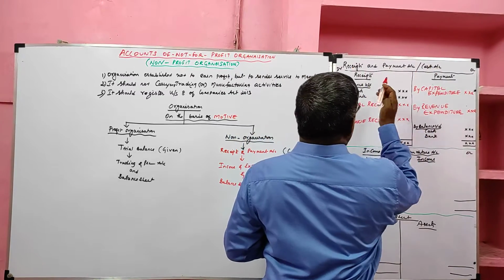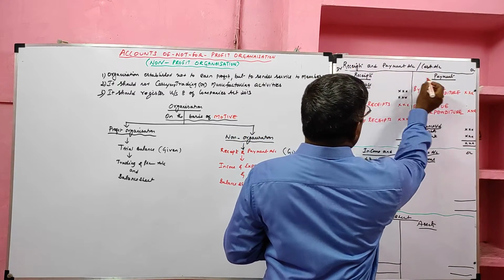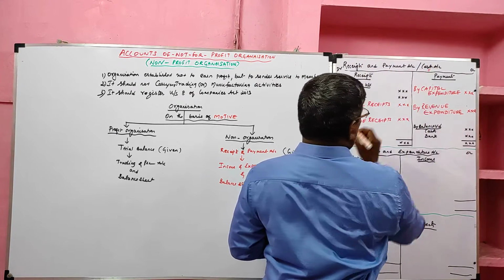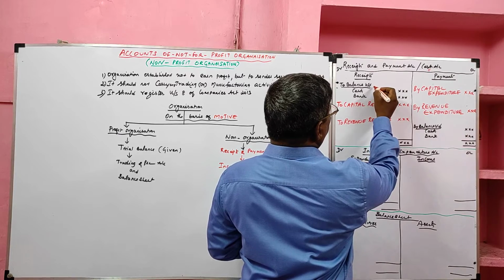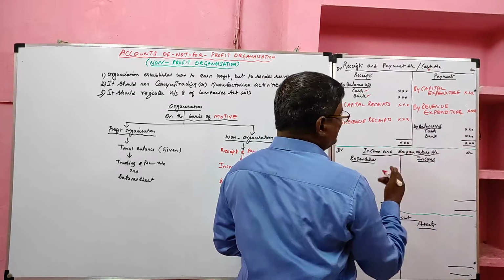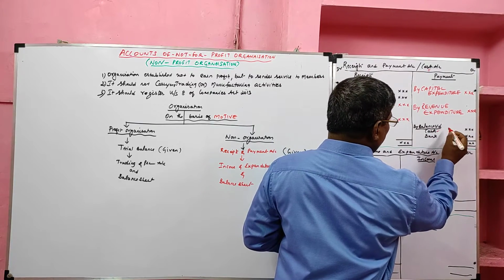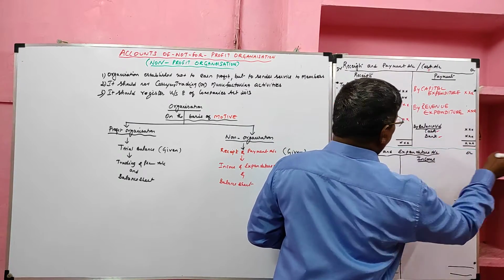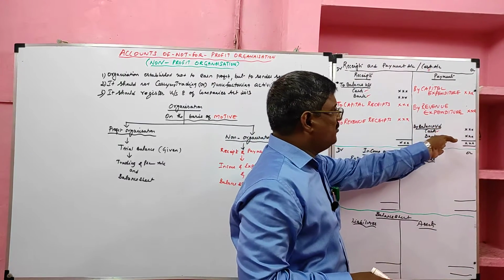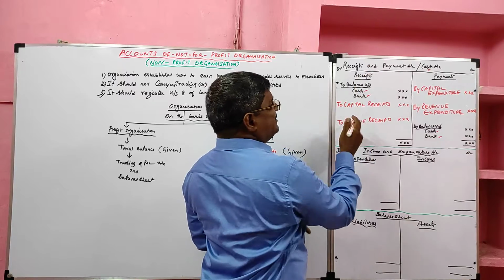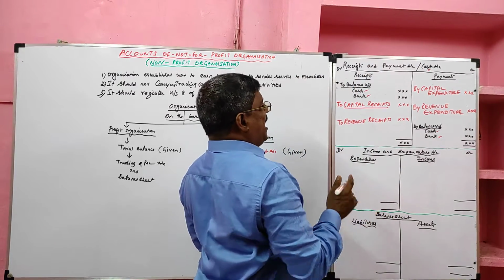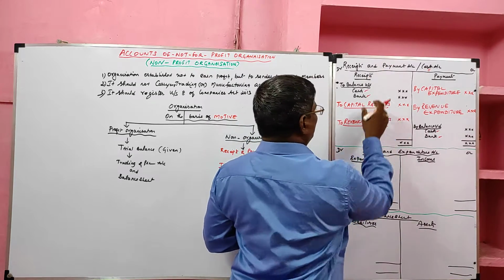Receipts and payment account has two sides: debit side, receipts, and credit side, payments, are recorded. The receipts and payment account is also known as cash account. The debit side starts with the opening cash and opening bank. It ends with the closing cash and closing bank in the credit side. And on the debit side, all capital receipts and revenue receipts are recorded.